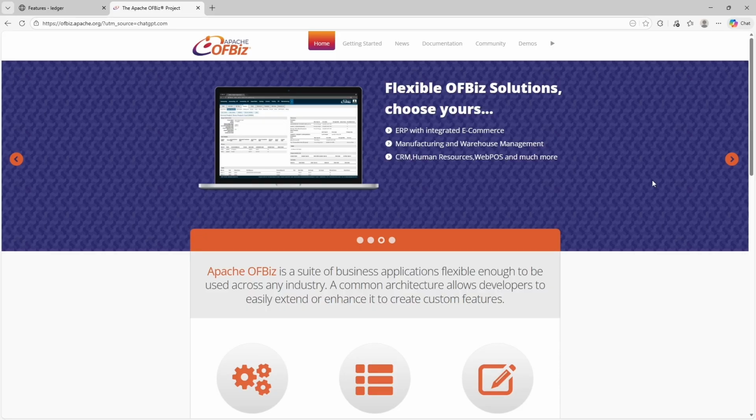Because OFBiz is web-based and multi-user by design, it supports role-based permissions and concurrent access, making it suitable for teams, departments, and entire organizations rather than individual users. In real-world use, Apache OFBiz is often adopted by organizations that want a single system to manage both financial data and operational processes without relying on multiple disconnected tools.